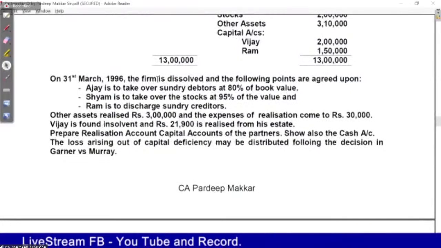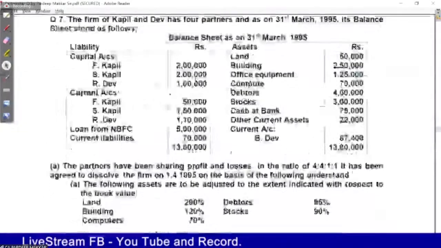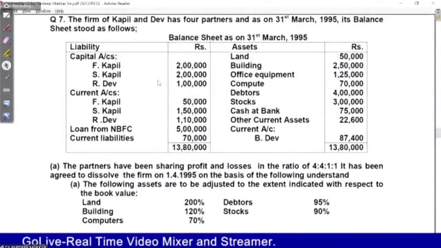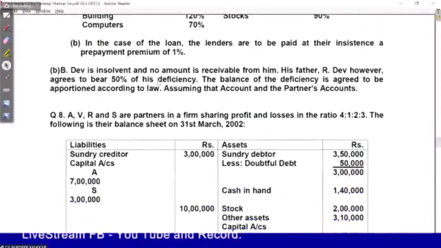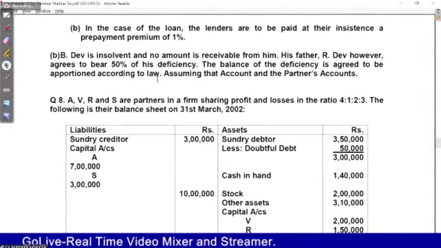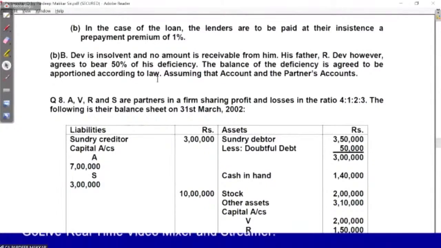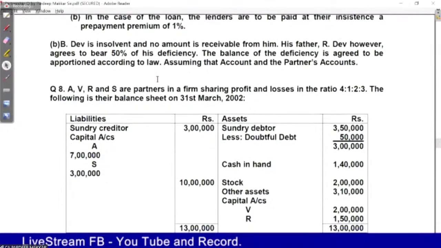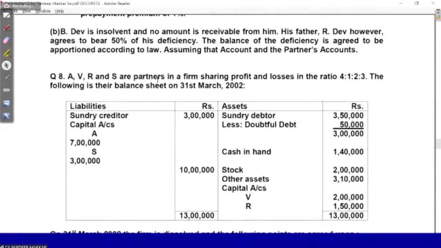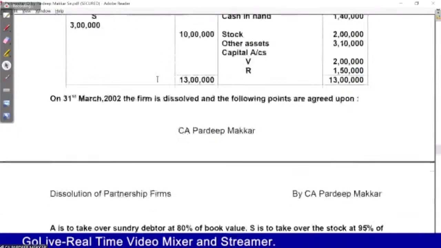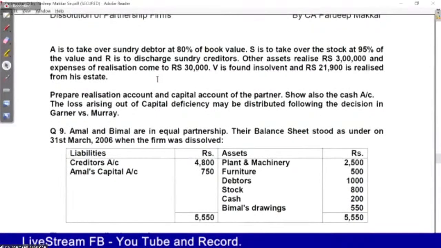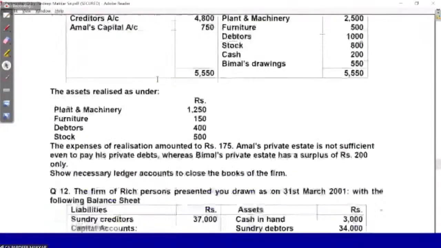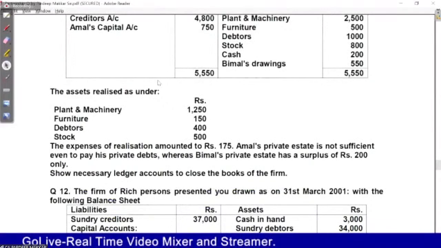Again, part of question number 6. Question number 7 is there. Question number 7, some part, and question number 8. Question number 8, question number 9. Question number 10.